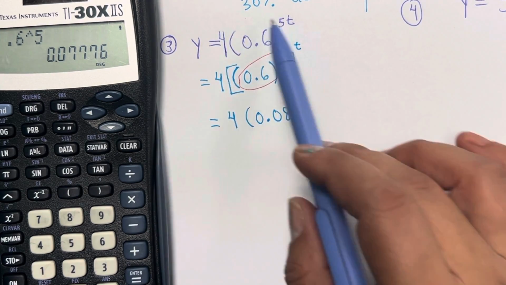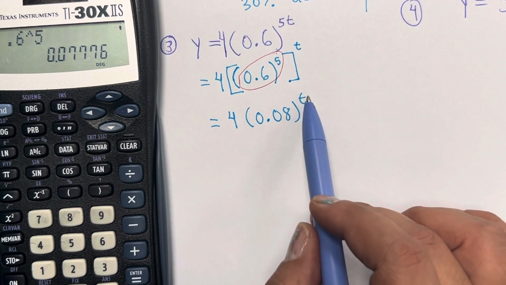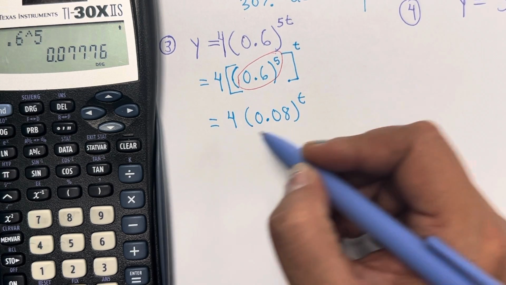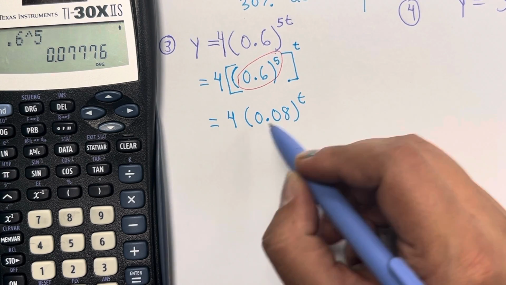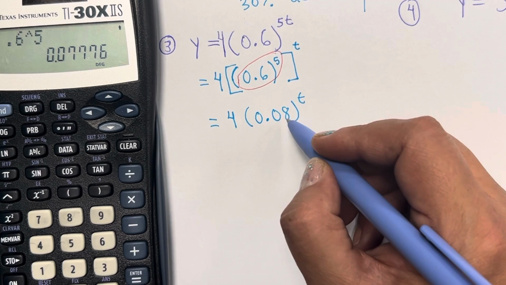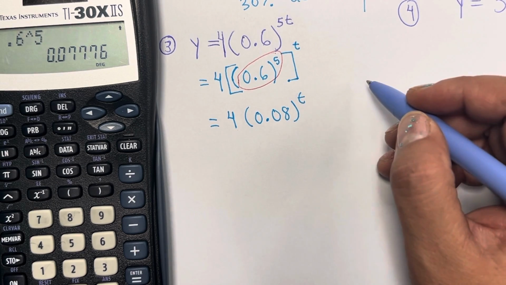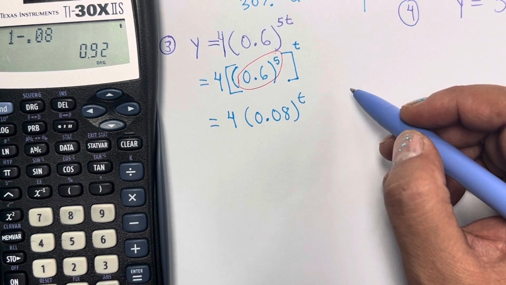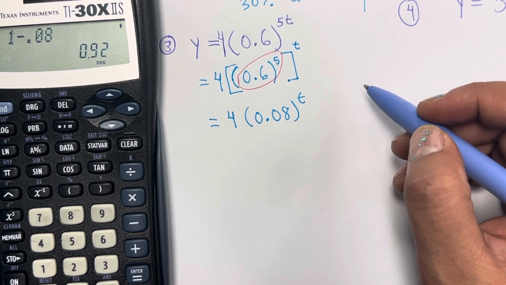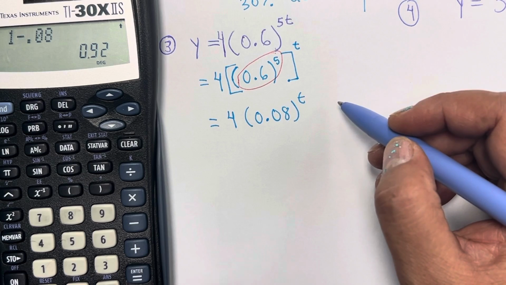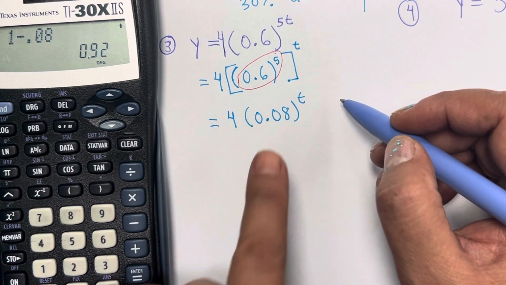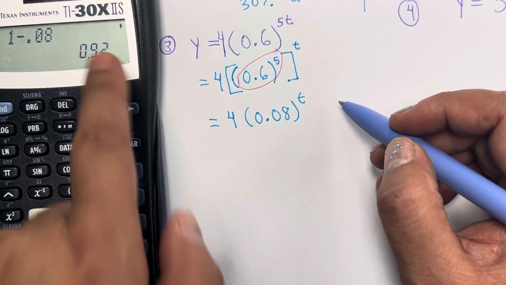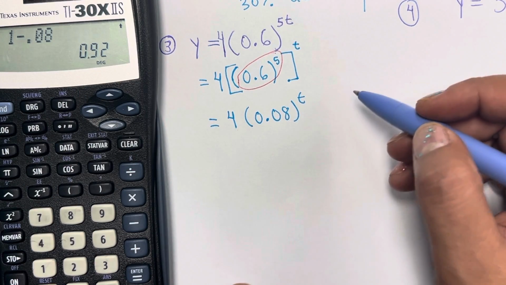Remember that we're rewriting what they give us. So we end up with t as the exponent, and we have an initial point. Okay, now let's identify. Now that we have t only, because this base is less than 1, what I'm going to do is 1 minus that amount, 0.08 equals, that's my rate of change. That's my percent rate of change. Okay, always when it's less than 1, you put 1 minus whatever you have in here, and whatever you get, that's the rate of change.